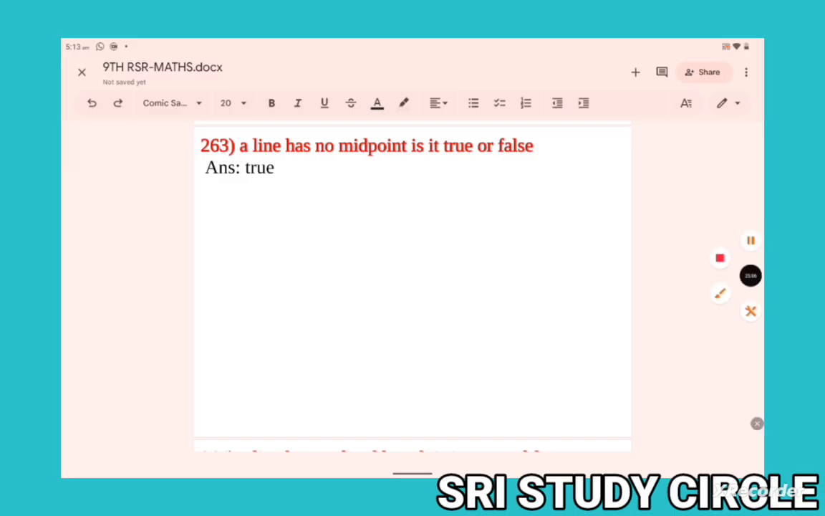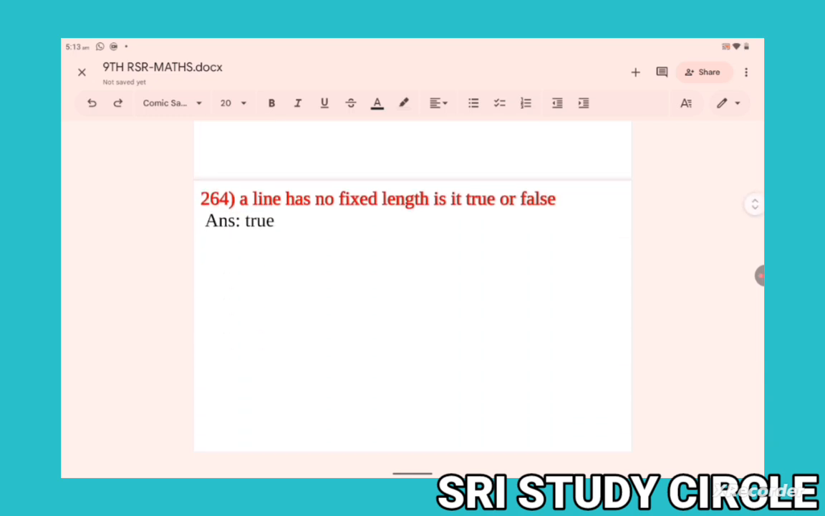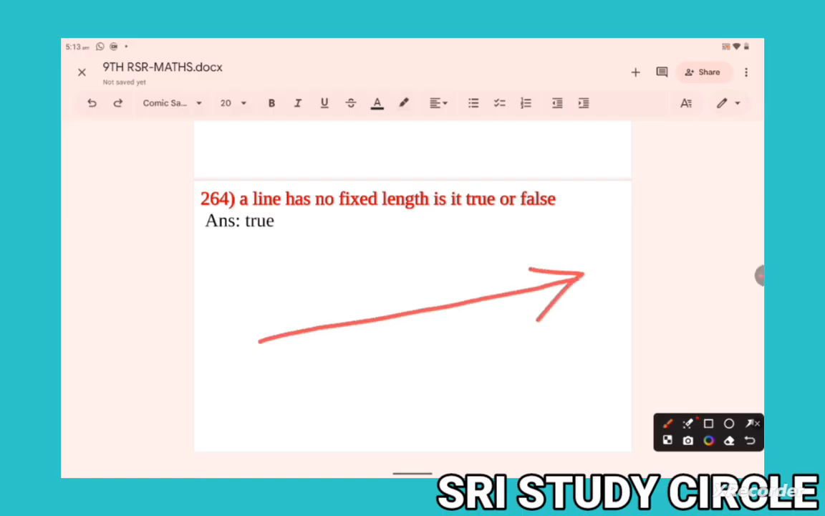A line has no midpoint. Is it true or false? A line has no end point, not midpoint. A line has no end point. Is it true or false? Yes, it is true. A line has no fixed length. Is it true or false? Yes. A line has infinite length, no fixed length. So it is true.